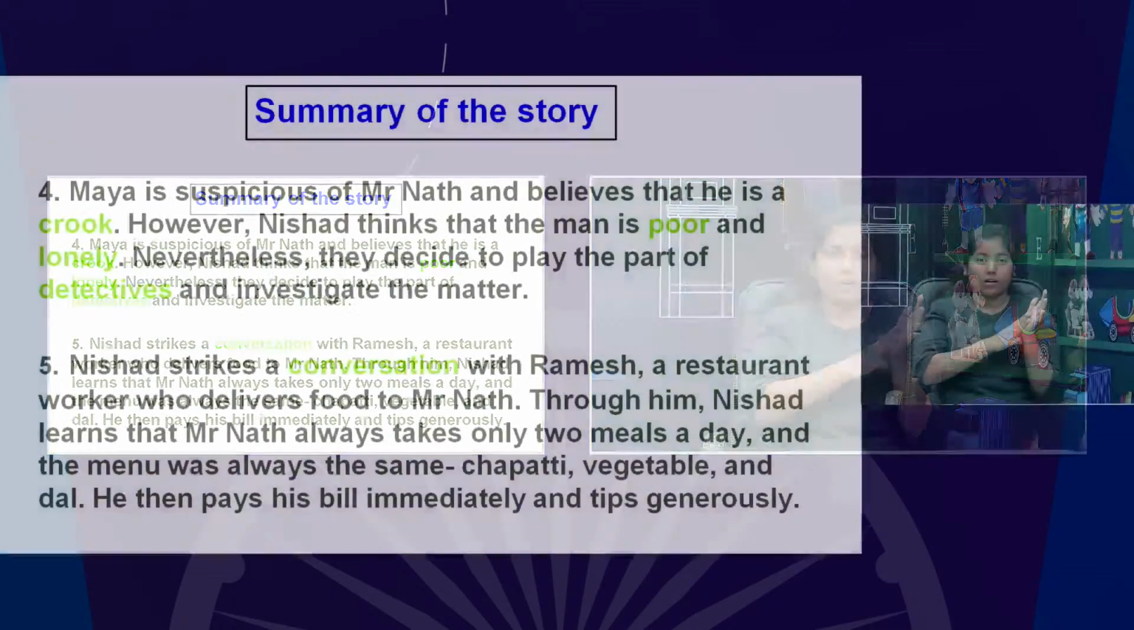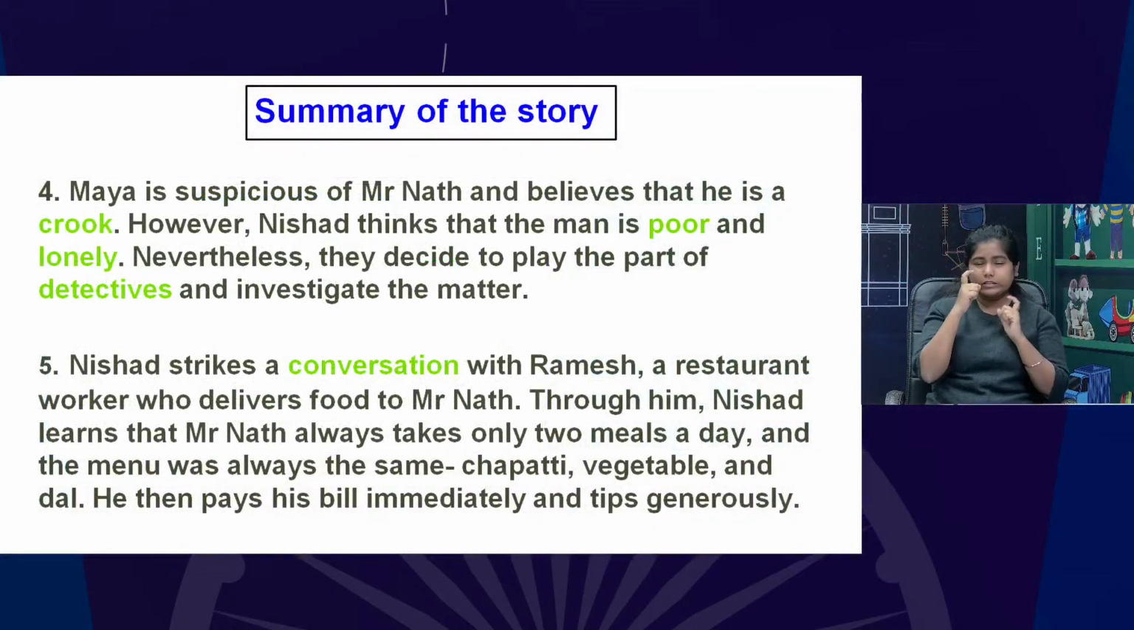Then she started investigating the case with her younger brother Nishad. We have the youngest detectives in this class now, and expert ones. Okay, we move further. Maya is suspicious of Mr. Nath and believes that he is a crook. Crook means a criminal, a person who is a lawbreaker, doing acts beyond the law.